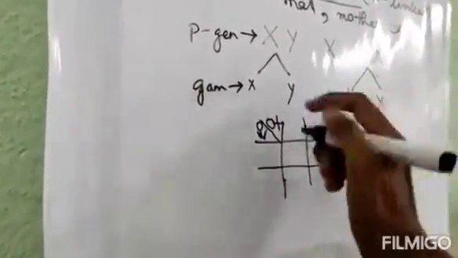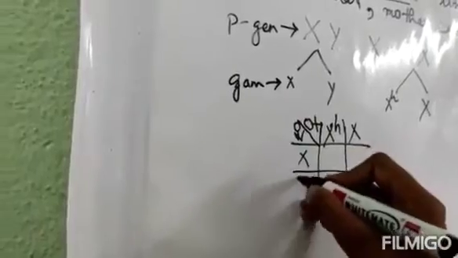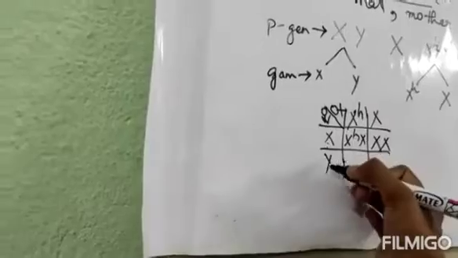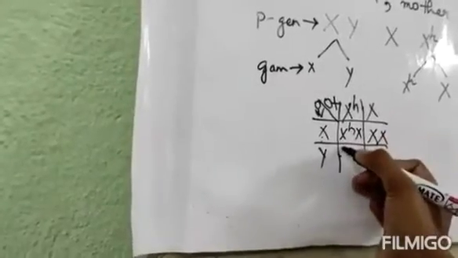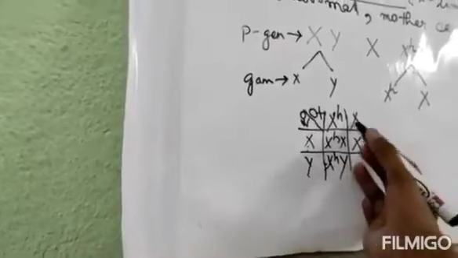Female is XH and X. Male is XY. Similarly, X multiplied with XH, that means this one. This will multiply with this, XHX. This will be multiplied with this, XHY. This will be multiplied with this, XY. Got it?